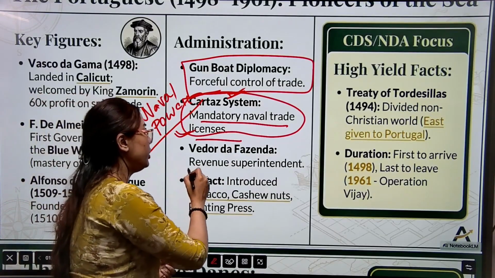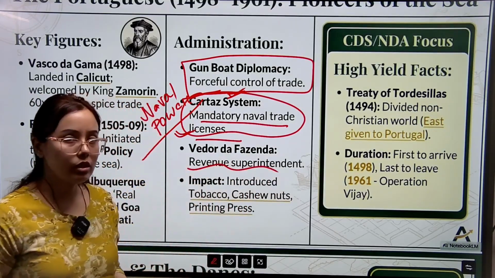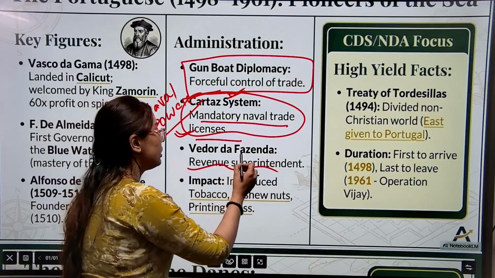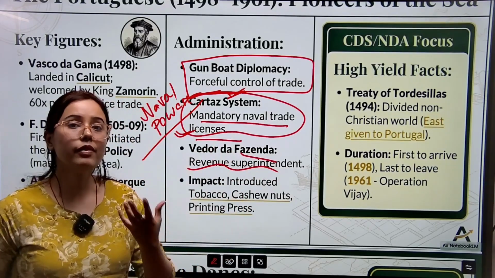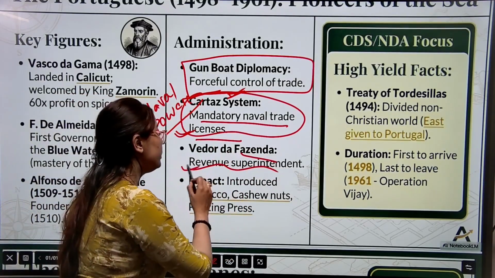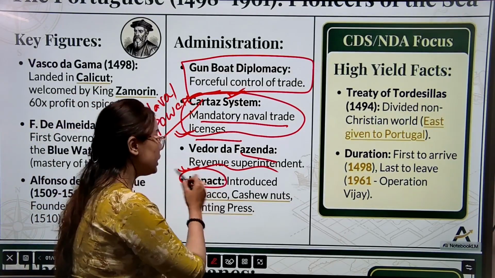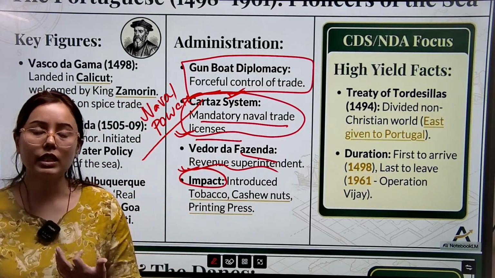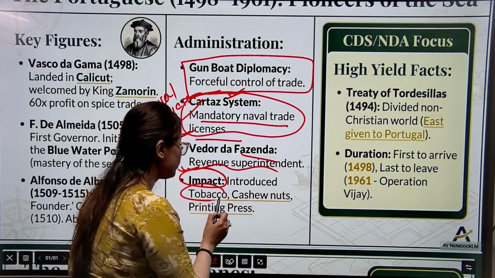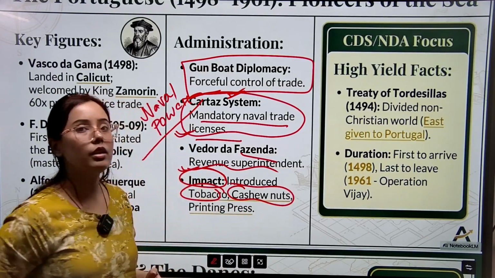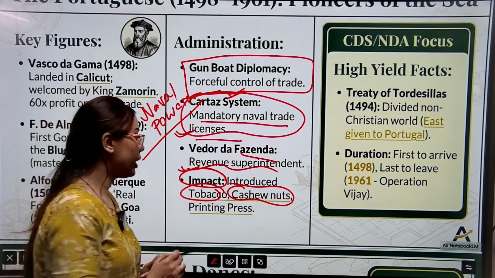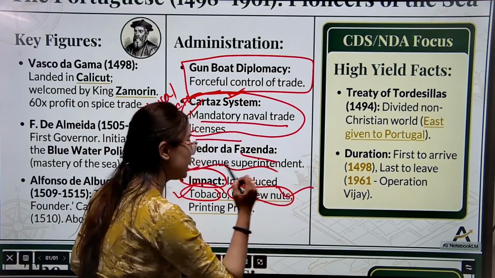Apart from this, the revenue policies were introduced by one person, the Fazenda, who is known as the revenue superintendent in India. In the agriculture sector, the Portuguese introduced some new crops in the Indian subcontinent, like tobacco and cashew nuts.